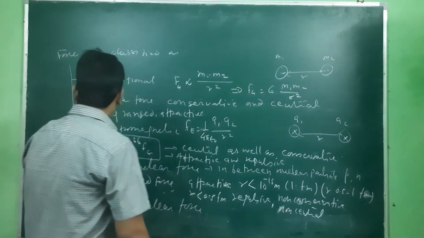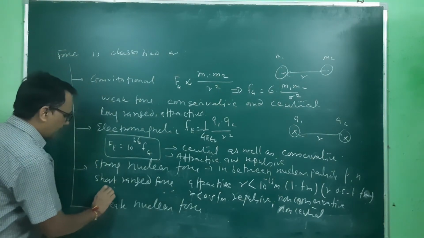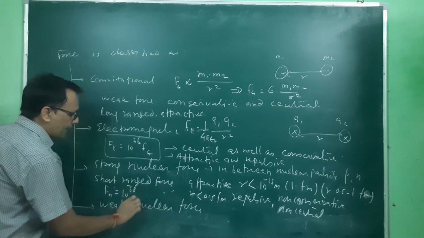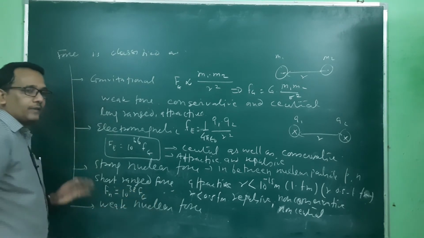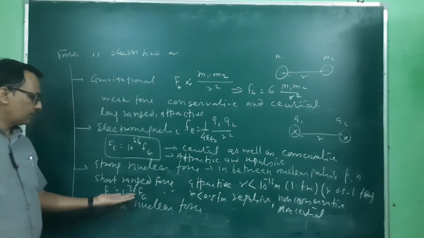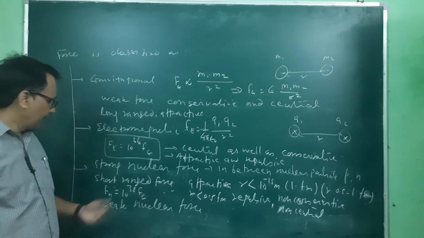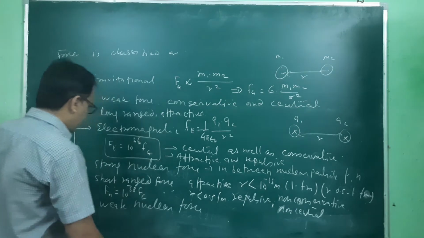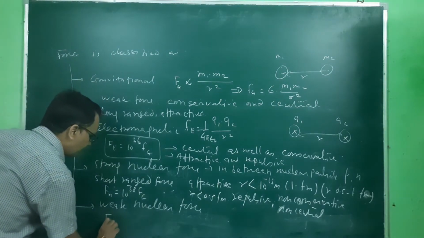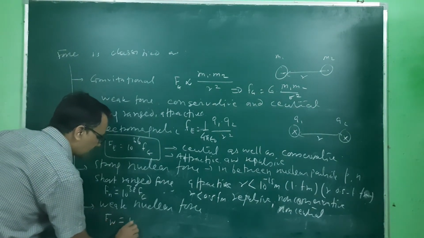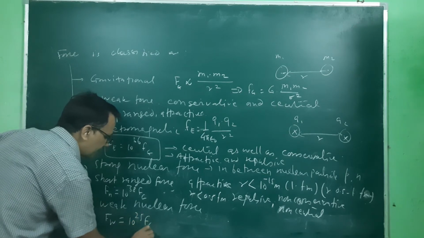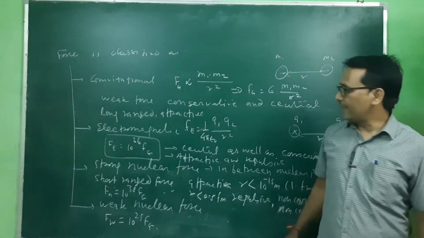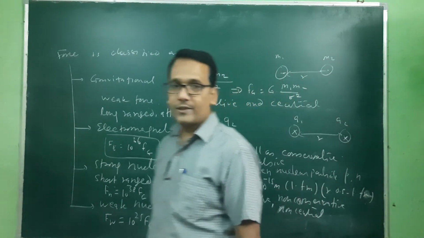The nuclear force Fn is equivalent to 10 to the power 38 times Fg. And this weak force, which acts beyond 10 to the minus 15 meter, is 10 to the power 25 times Fg. So Fg, the gravitational force, is the weakest one, and the strong nuclear force is the strongest one.